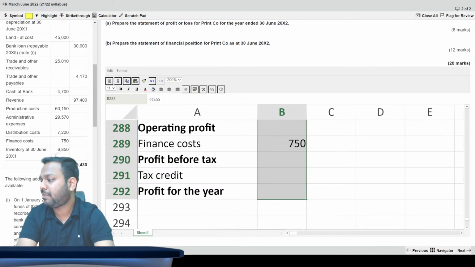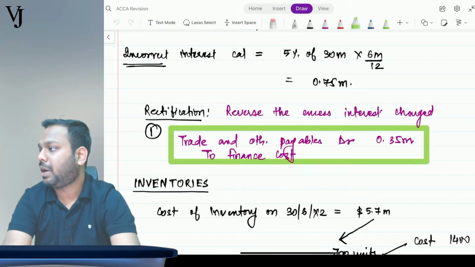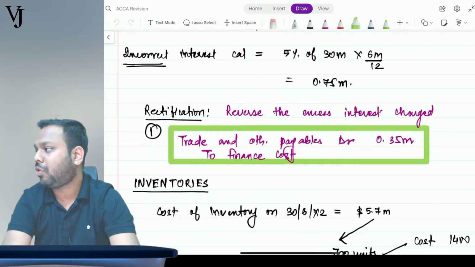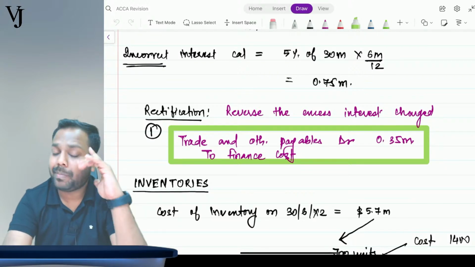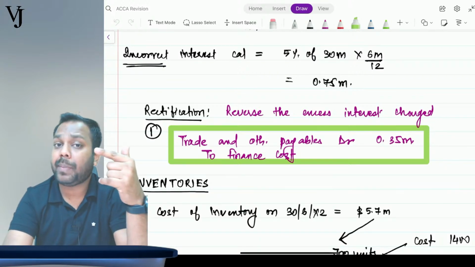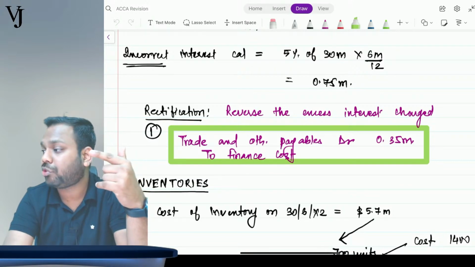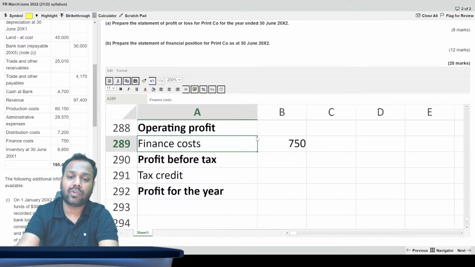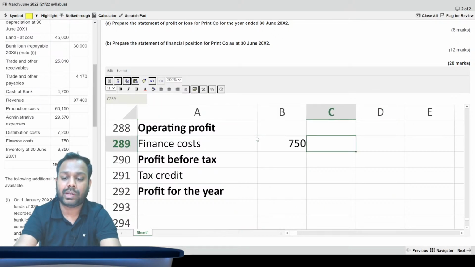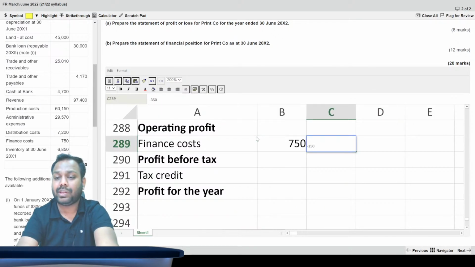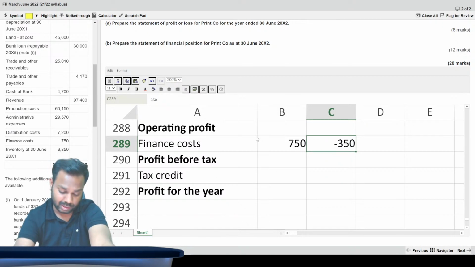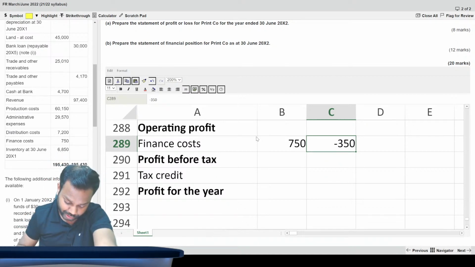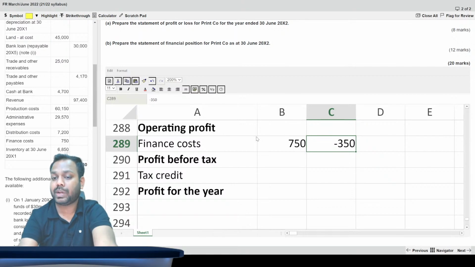First one is trade payables and other payables to finance cost 0.35 million, meaning thereby I have to reduce the finance cost by 0.35 million. Let's reduce the finance cost, that is 350. That was in millions, now I'm converting it to thousands.